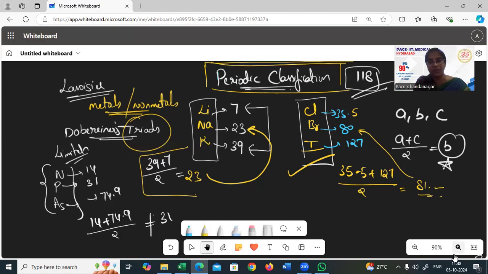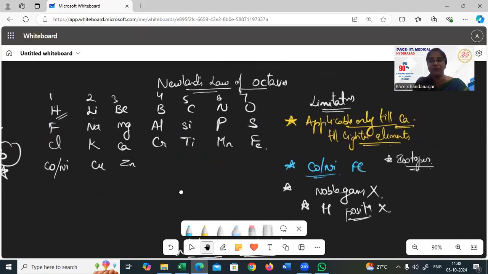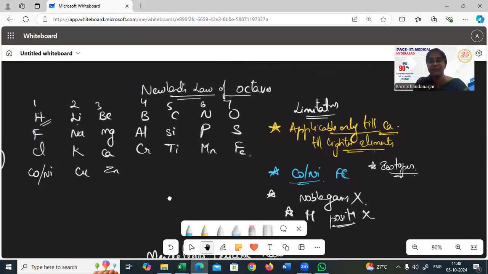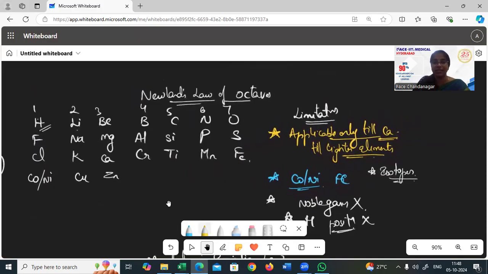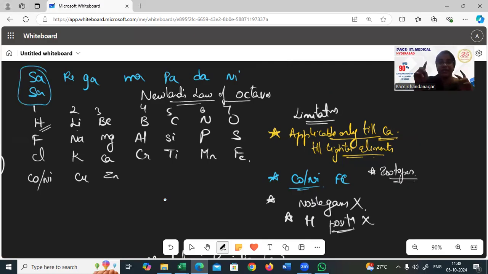Then comes our next classification. This is Newlands' law of octaves. This is very interesting. Octaves, as the name suggests, is a set of 8 elements. Every 8th element will behave in a similar way. It goes by the musical notes, which are very interesting. Sa, re, ga, ma, pa, da, ni, again sa. I'm not singing, don't worry. Sa, re, ga, ma, pa, da, ni are the 7 notes, and then again comes the 8th one.